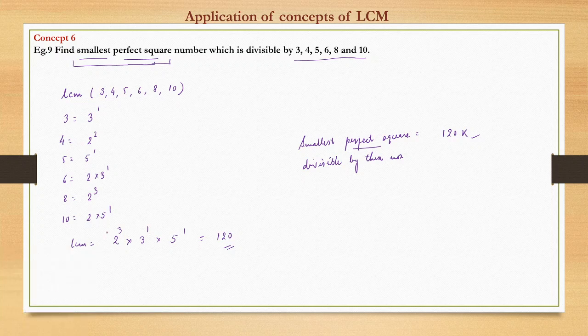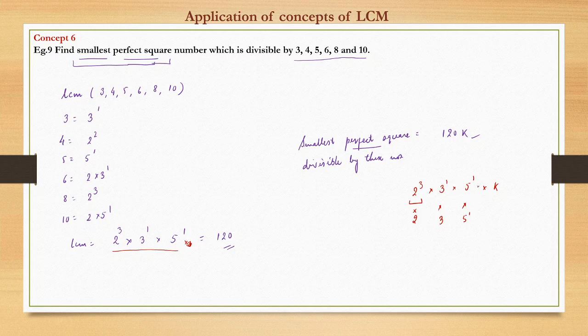So let us see here. We have 2 raised to power 3, and suppose k is to be multiplied here. Let us write it here: 2 raised to power 3 into 3 raised to power 1 into 5 raised to power 1 into k. So what should we multiply so that this becomes a perfect square? 2 raised to power 3 is not a perfect square, so at least here we should multiply with 2. Here this is 3 raised to power 1, so if it is multiplied with 3, it becomes 3 raised to power 2. This is a perfect square. Similarly, here also 5 raised to power 1, again multiply with 5 raised to power 1.